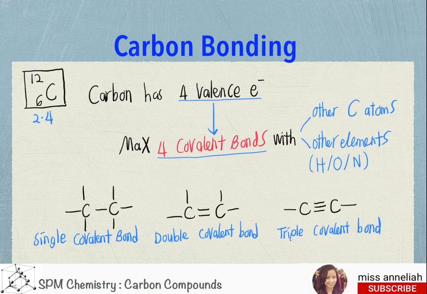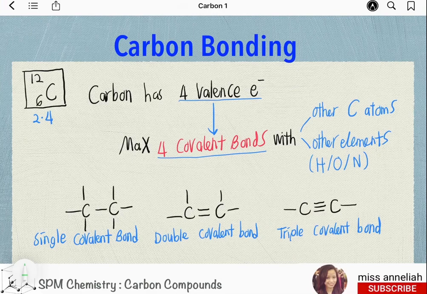Next, we will discuss carbon bonding. Carbon have 4 valence electrons. 4 valence electron mean carbon can only form maximum 4 covalent bonds, and the covalent bond can be with other carbon atoms or other elements such as hydrogen, oxygen, nitrogen, and so on. In this single covalent bond, for example, each of the carbon have 1, 2, 3, 4, and the other carbon is 1, 2, 3, 4.